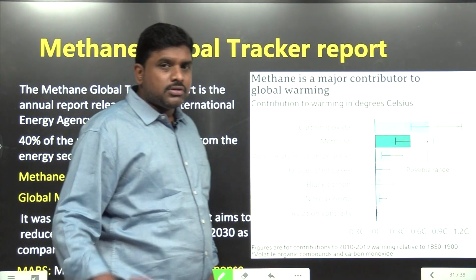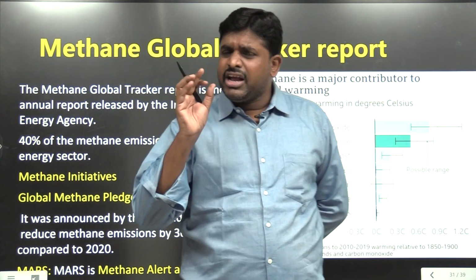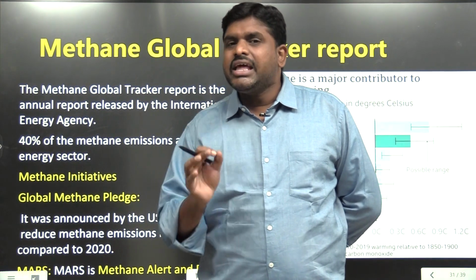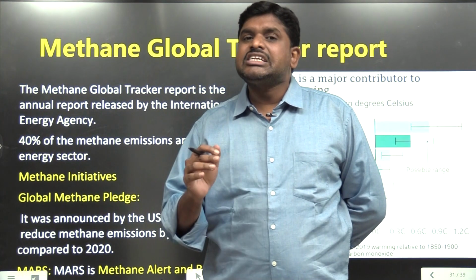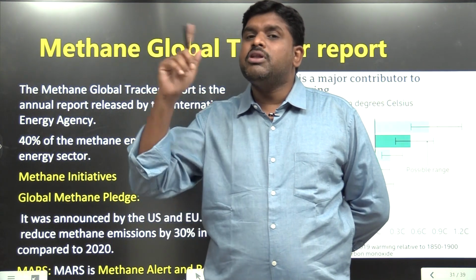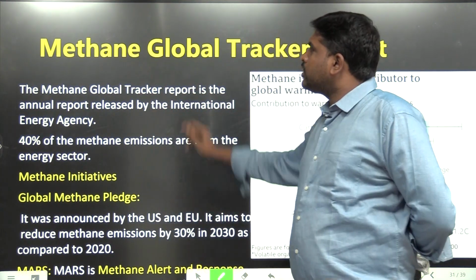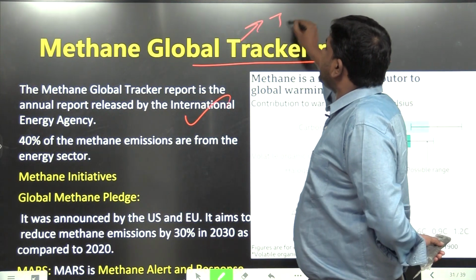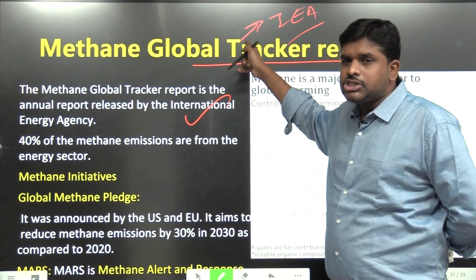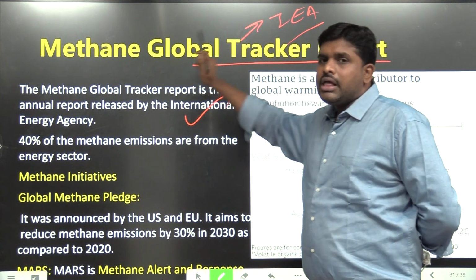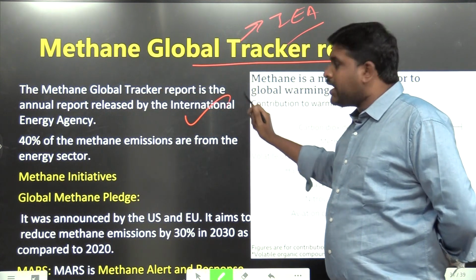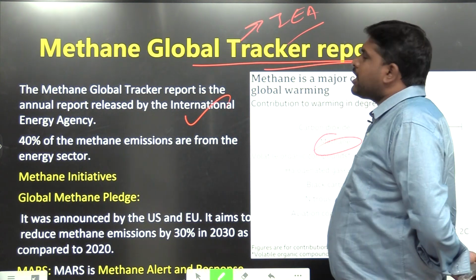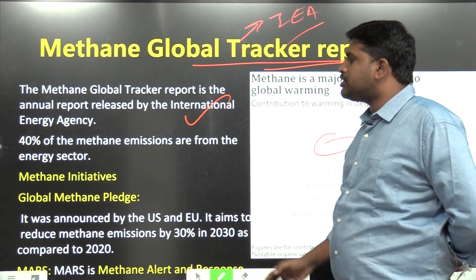Methane Global Tracker Report. Now almost every two days there is one news item on methane. Methane is responsible for global warming, for pollutants, for the increase in temperature. There is a Methane Global Tracker Report released by the International Energy Agency, very important. It is released by whom? The International Energy Agency. The Methane Global Tracker Report tracks the amount of methane released. The intensity of methane is very powerful.